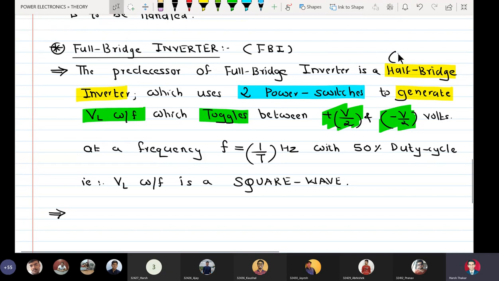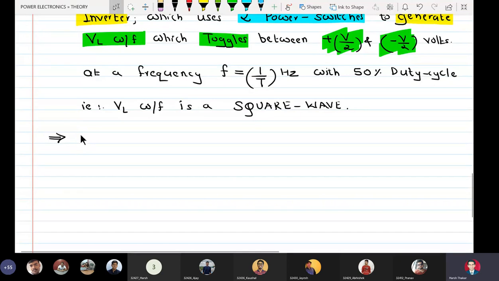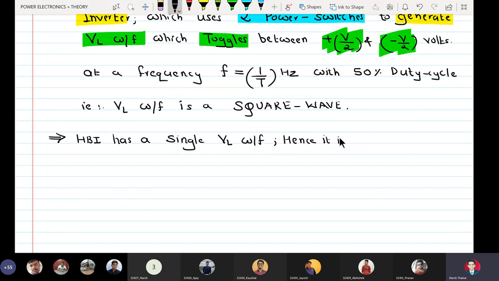So HBI, half bridge inverter, has a single output waveform, has a single VL waveform, hence it is a single phase inverter.